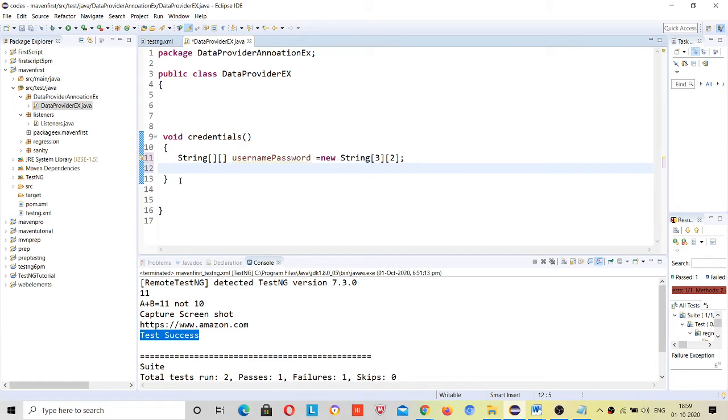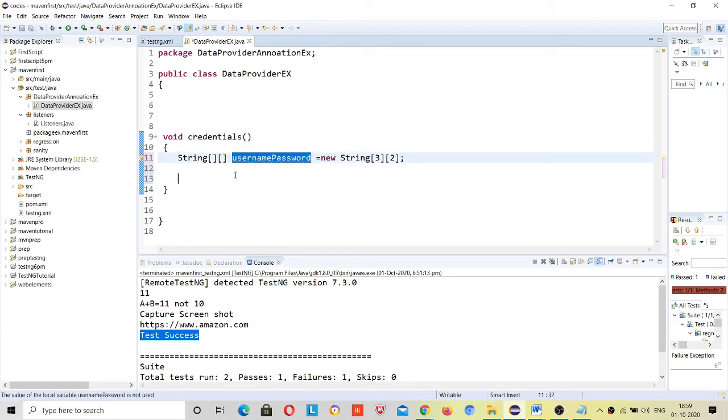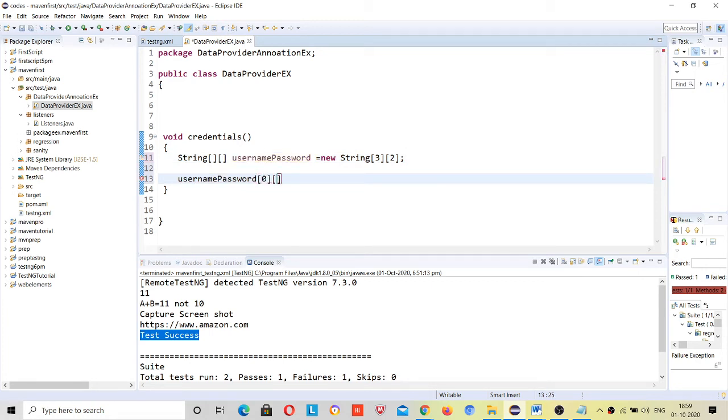So I have to assign username and password for everyone. First of all, I am telling you about this 2D array. I have to store username and password. Zeroth index, zeroth value: what will it be? First username.